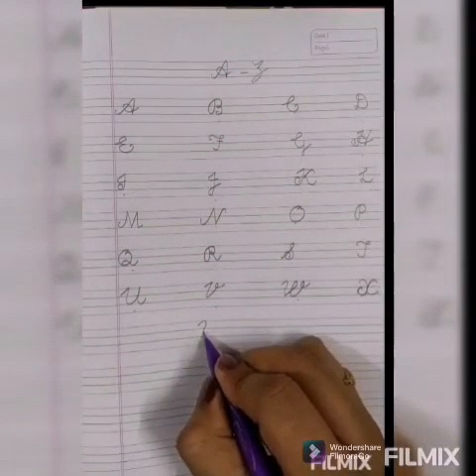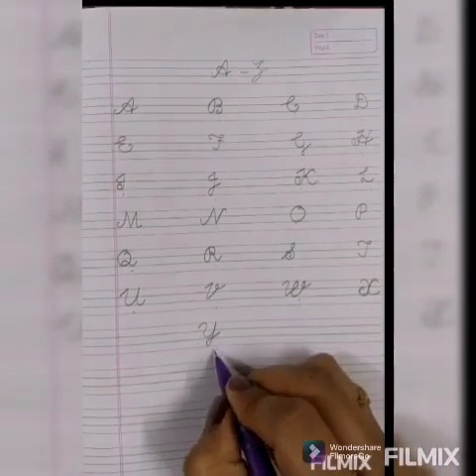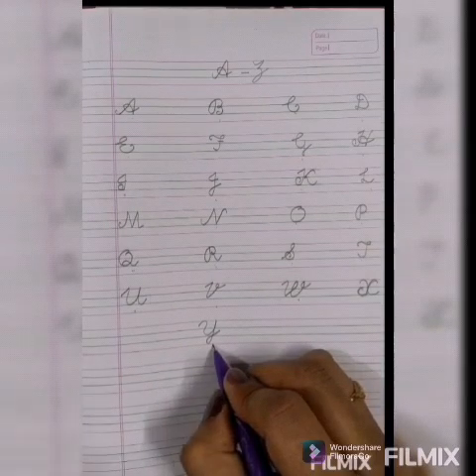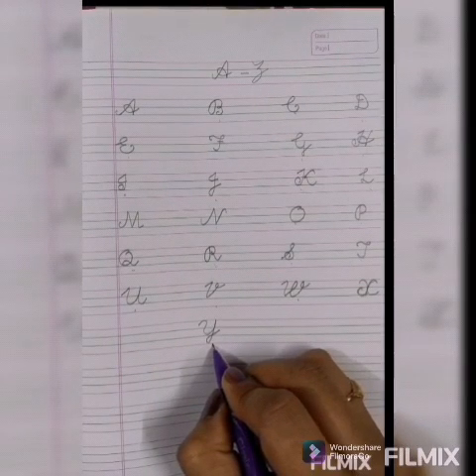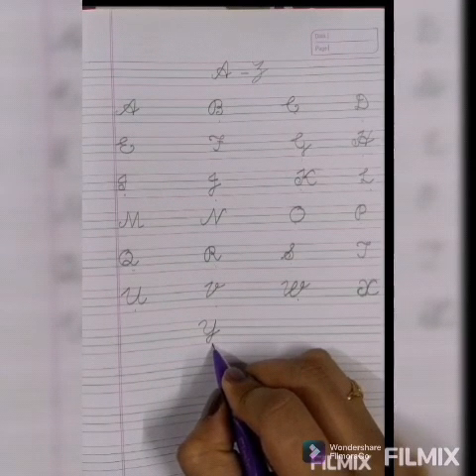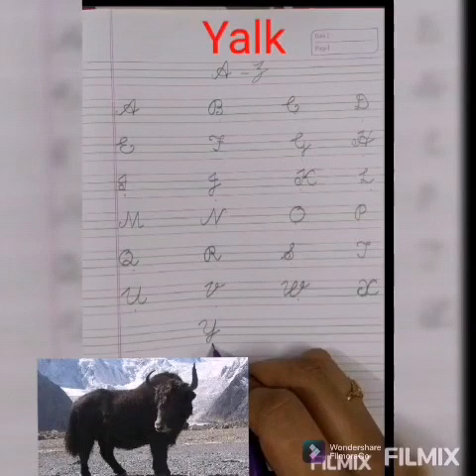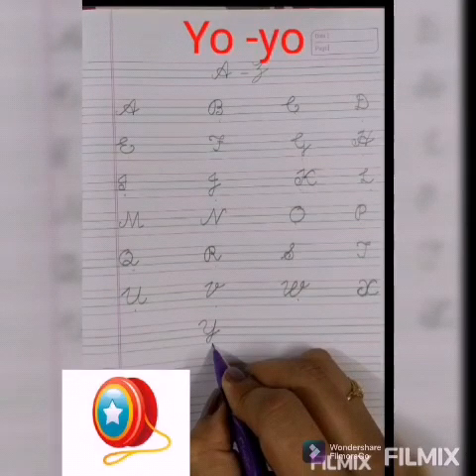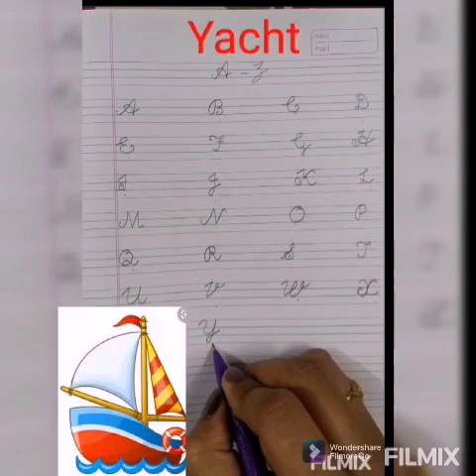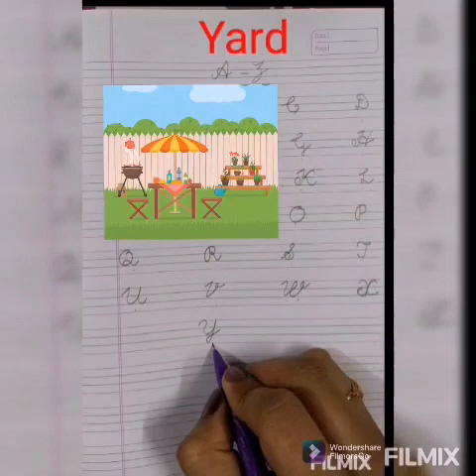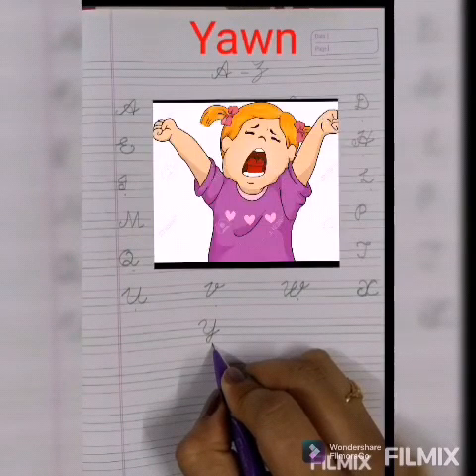Capital cursive Y. Phonic sound of Y is Y. Y for yak, Y for yo-yo, Y for yacht, Y for yard, Y for yarn.